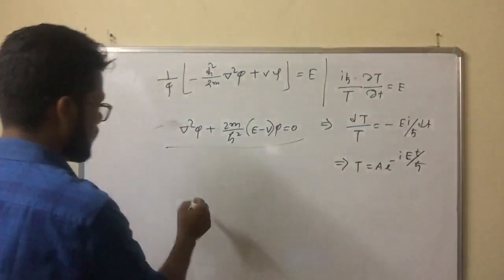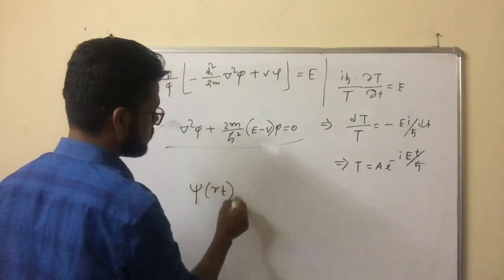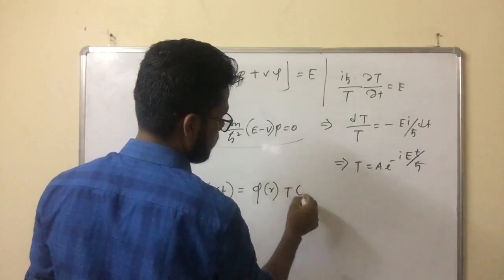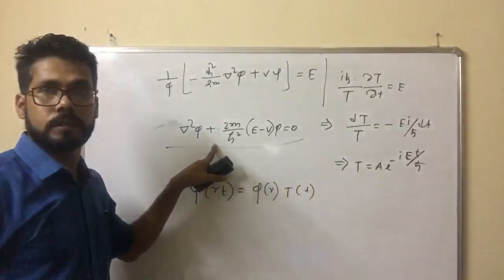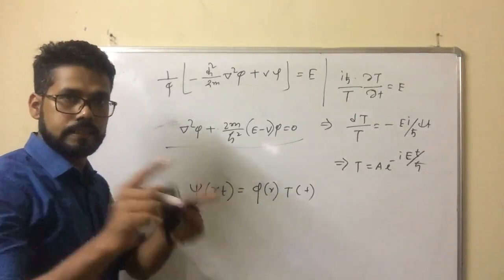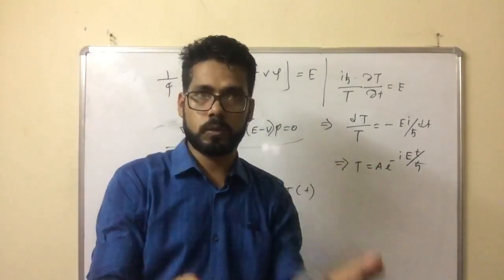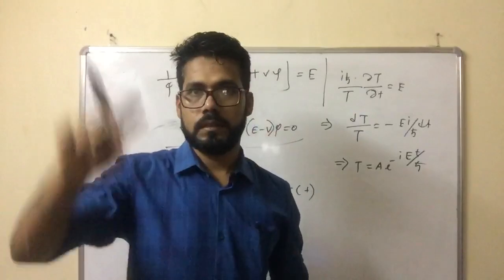Now, what is the general solution of the Schrodinger equation? I assume the general solution is Ψ(r,t). Now T is what I got here. This solution you will obtain from the solution of the Schrodinger equation, a second-order differential equation. If you solve any differential equation, you will get a solution, and if you plot it, you will get a wave figure.